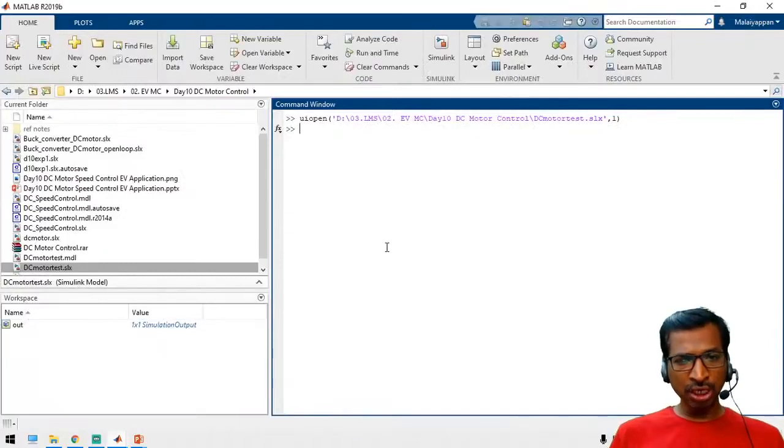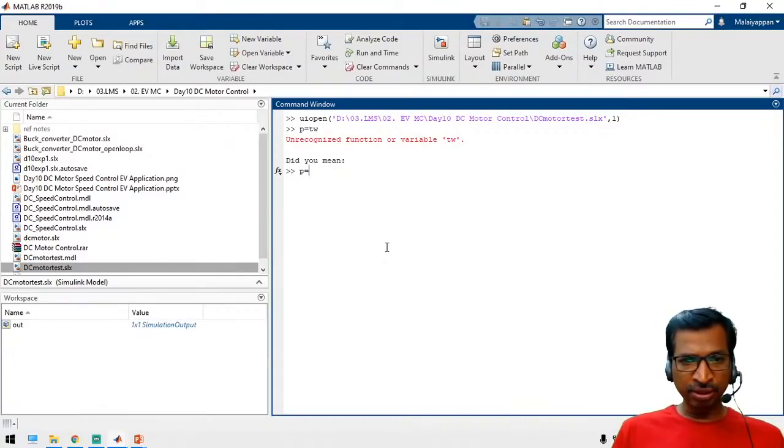So what is the full load torque? See here, P is equal to T into omega, right? So now the P, nothing but our motor power rating, is P is equal to 5 HP into 746. So this is the P value, and T is nothing but the full load torque. So now we have to verify the omega.